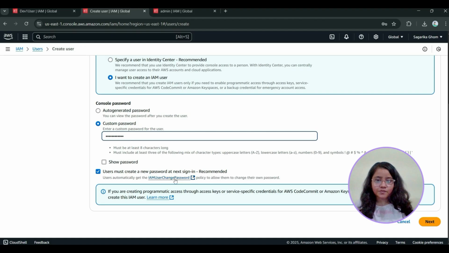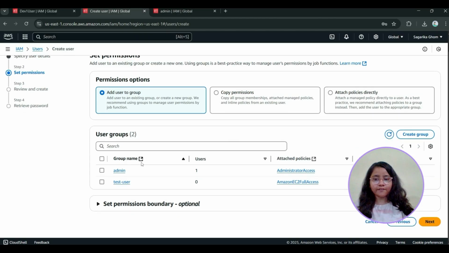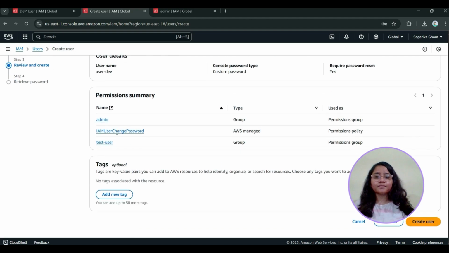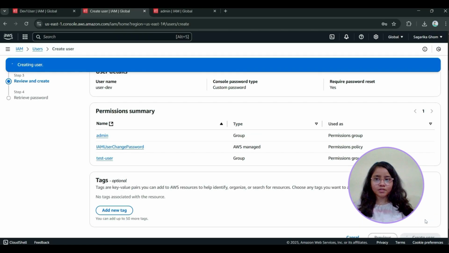User must create new password by checking this checkbox. The IAM user change password policy is directly attached. Click on Next. I will add two user groups to this user, admin and test user. Next. See, the permissions are administrator access, IAM user change password, and test user. Create user.